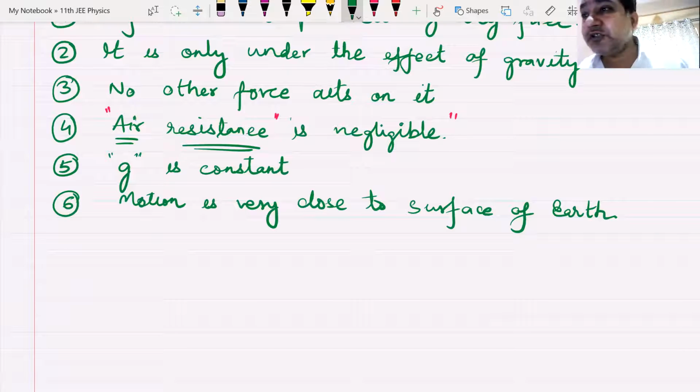The motion is going to take place under gravity. There will be no force acting on it. Air resistance is taken out. g is taken as constant, both in magnitude as well as in direction, and the motion takes place very close to the surface of Earth.